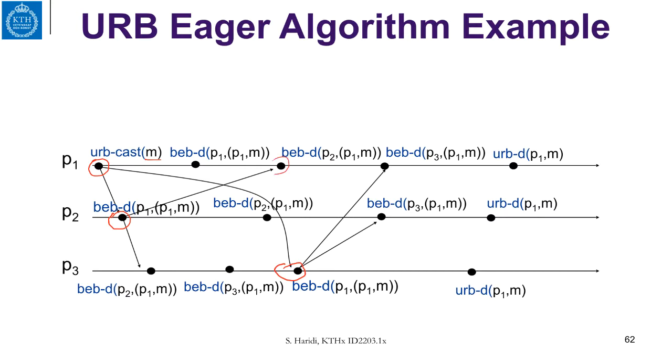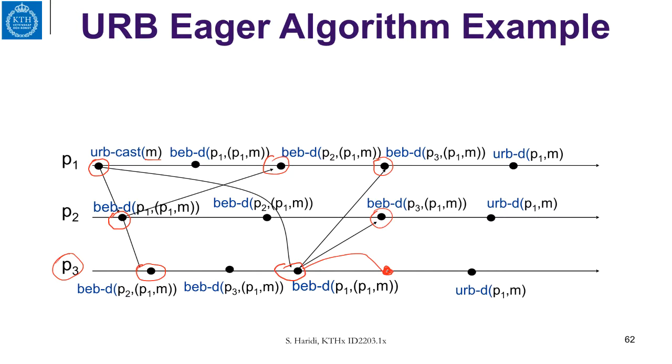So it will be delivered here, and it will be delivered here. Now, when P3 receives the web broadcast, and it does the delivery, it also performs the web broadcast. And in this case, it will web broadcast to all other processes like here and here. And it will web broadcast to itself also here. So this will be a delivery of its web broadcast.